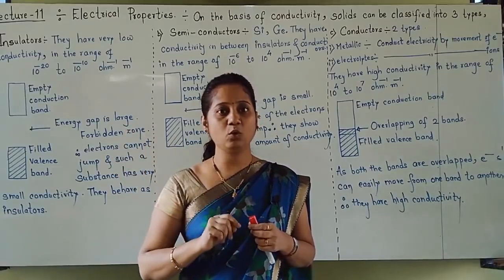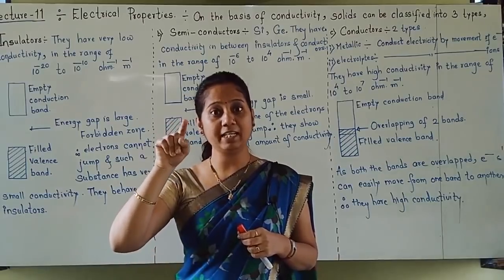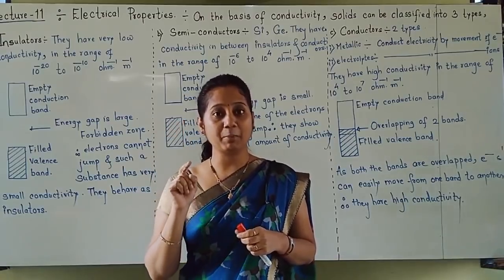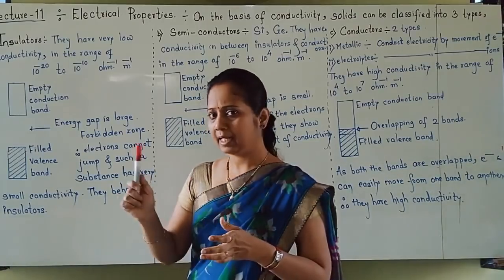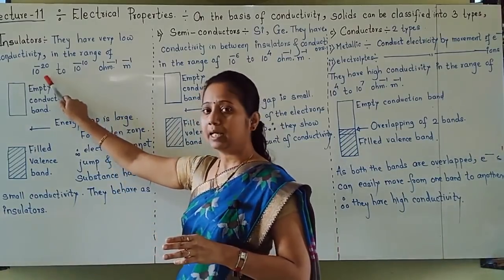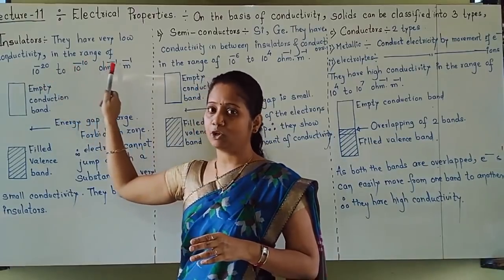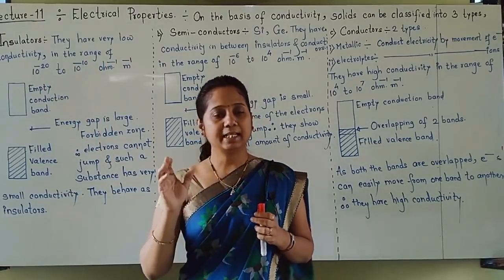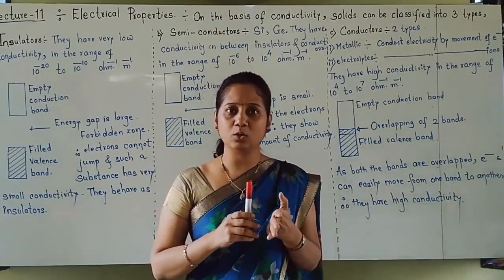Insulators have very low conductivity, so their values are 10 to the power negative values: 10 to the power minus 20 to 10 to the power minus 10 per ohm per meter. That is low conductivity.